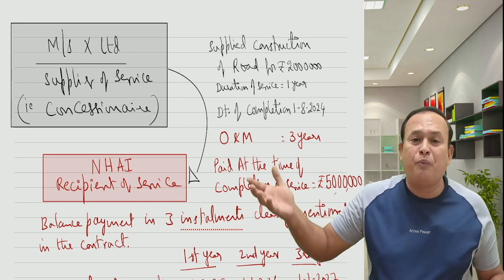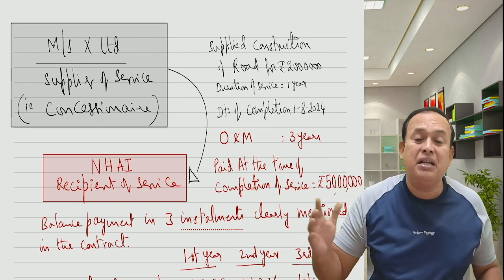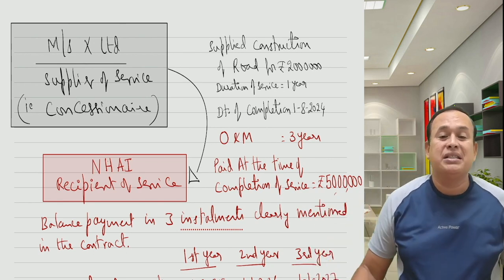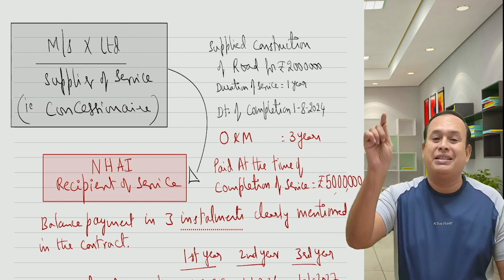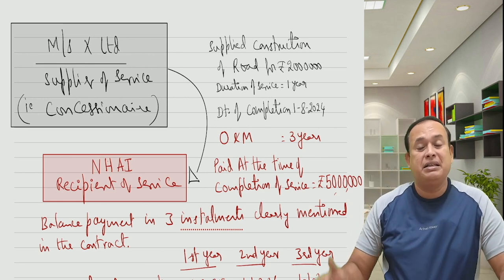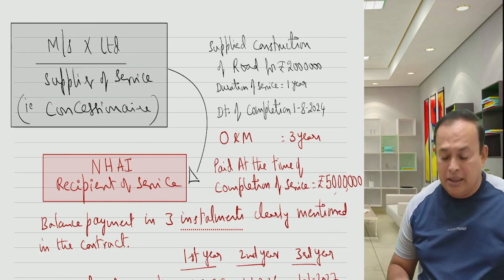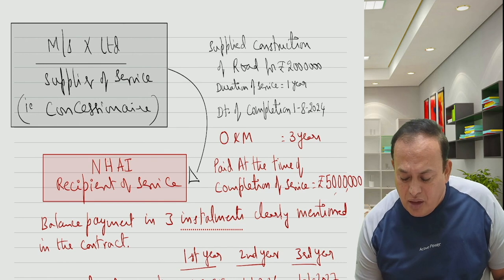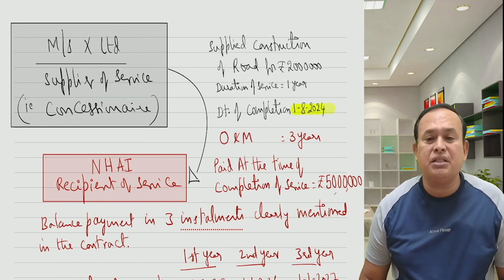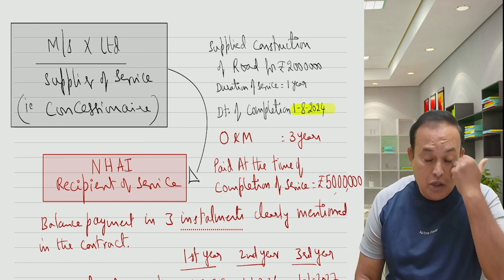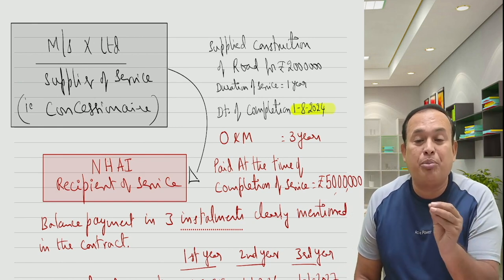Because of the time value of money, instead of 50 lakhs, I will pay every year 60 lakhs, 60 lakhs and 60 lakhs. Namely, 10 lakhs interest also I will pay to you, says NHAI to X Limited. Supplier X Limited, the concessionaire in the given case, agreed to that. Okay, sir. Then the supply is completed when? On 1st August 2024, the supply is completed. Duration is 1 year, so it is a continuous supply of services.